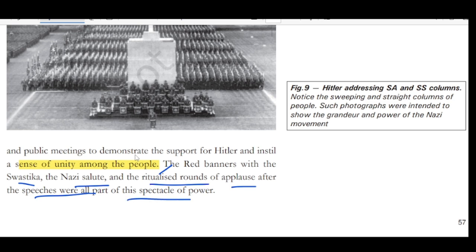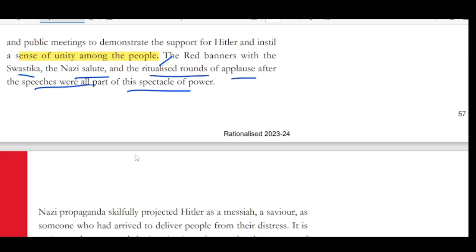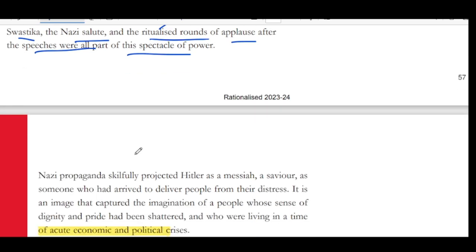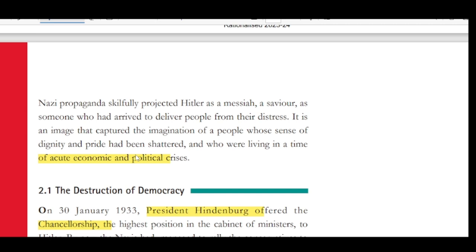So Hitler's plan was to glorify himself as a messiah. That is, he was the only person who could save Germany. So Nazi propaganda skillfully projected Hitler as a messiah, as a savior, as someone who has arrived to deliver people from their distress. It is an image that captured the imagination of the people whose sense of dignity and pride had been shattered, who were living in a time of acute economic and political crisis. So this is what people were willing for, and Hitler was the person who emerged who could solve all those three problems which we have discussed, right?